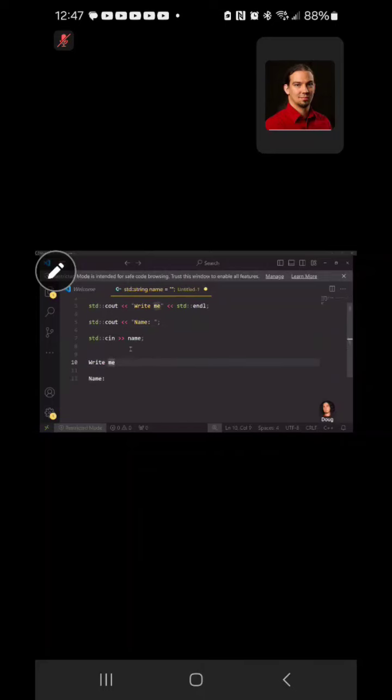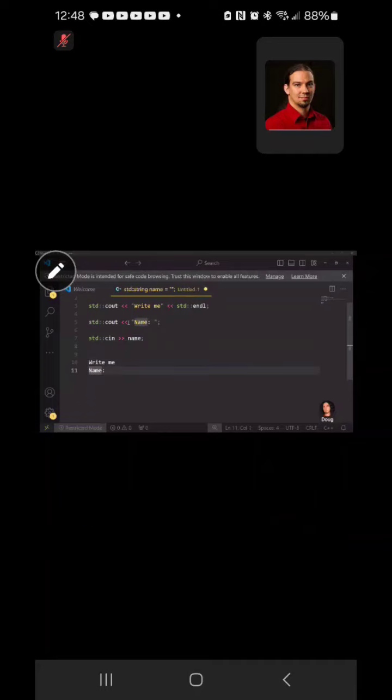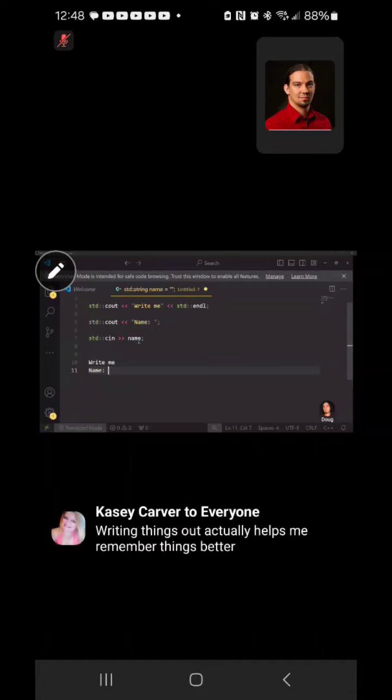So now we're going to see this. We're going to see write me, which is going to write it to the console, end line, which is going to end this line and start the cursor on the next line. Then we're going to see name colon with a space, which is going to be this, and then we're going to see a flashing cursor, which is going to prompt the user to actually be able to